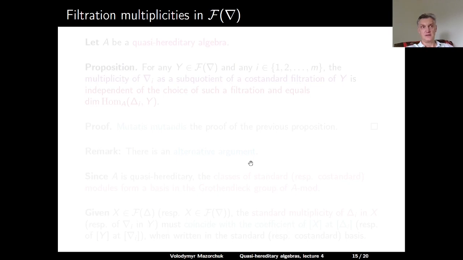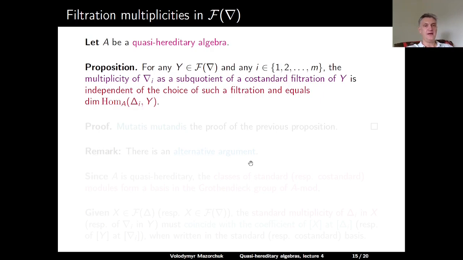Similarly, we can prove the well-definedness for the multiplicities in F nabla. If A is a quasi-hereditary algebra, then for any module Y with co-standard filtration, and for any I between 1 and m, the multiplicity of nabla I as a subquotient of a co-standard filtration of Y is independent of the choice of such a filtration and is equal to the dimension of the Hom over A from delta I to Y. And this is proved similarly to the case of modules with standard filtration.